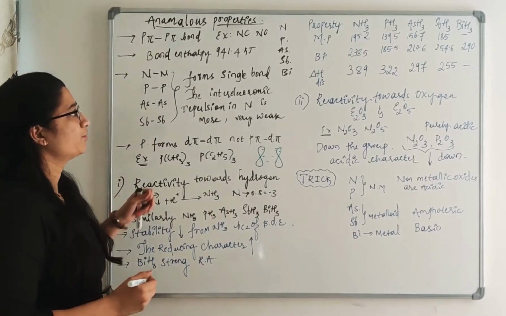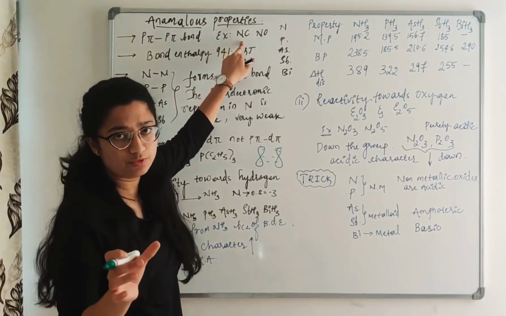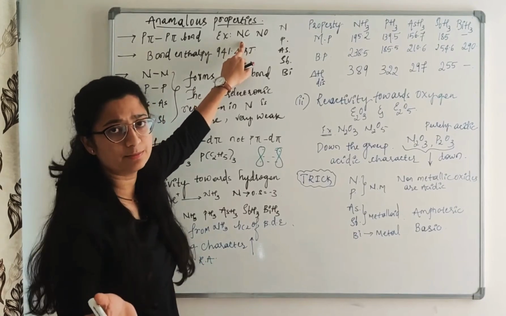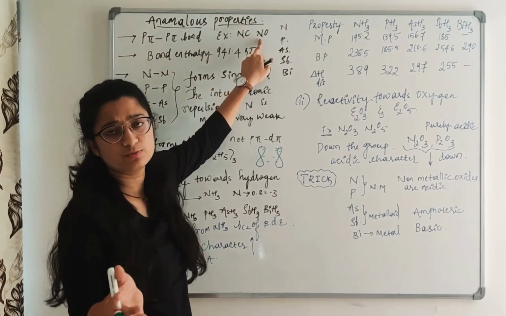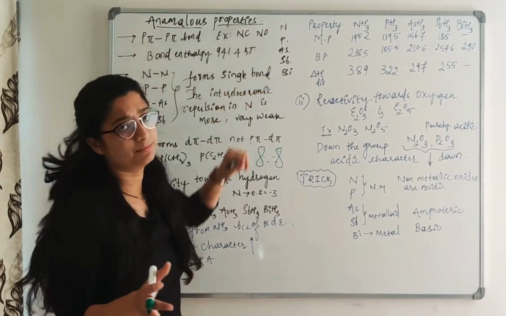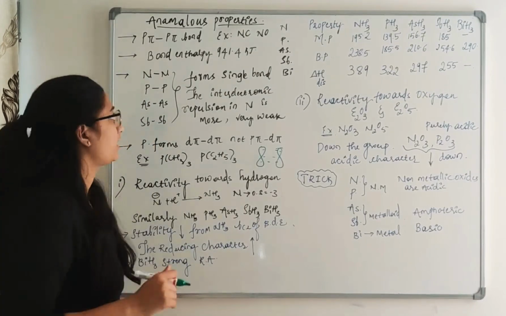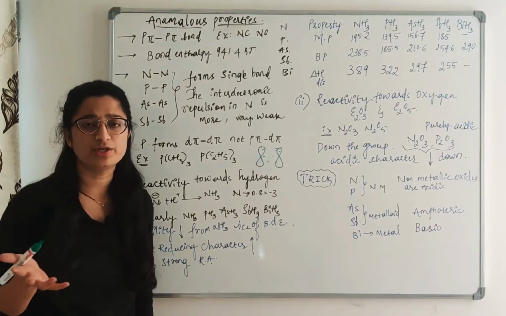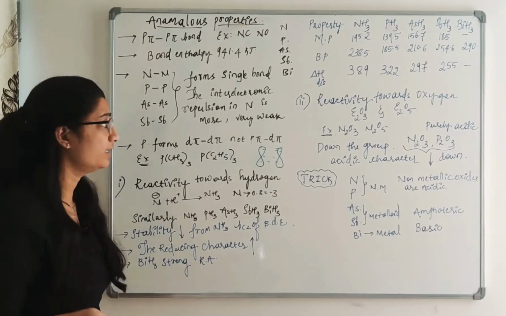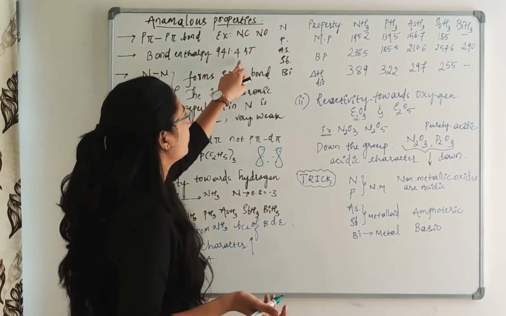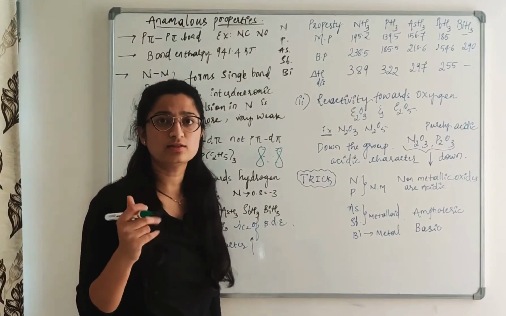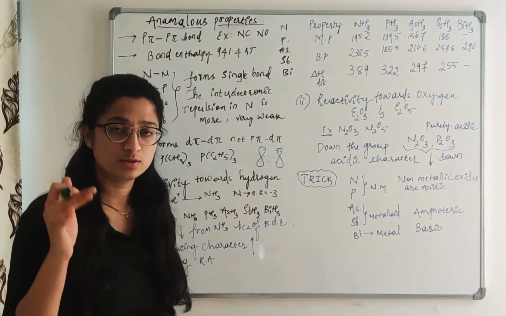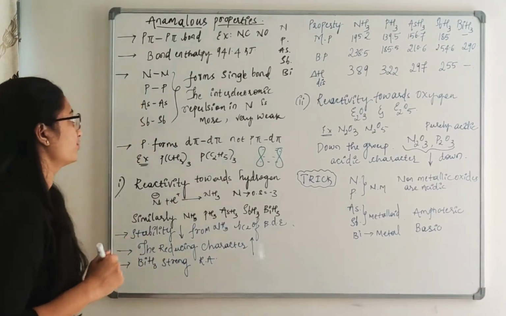For example, when nitrogen makes a bond with carbon, there is p-pi bonding. When nitrogen makes a bond with oxygen, a p-pi bond takes place. The bond enthalpy for nitrogen is also very high, that is 941.4 kilojoules. So these are the important anomalous properties of nitrogen.